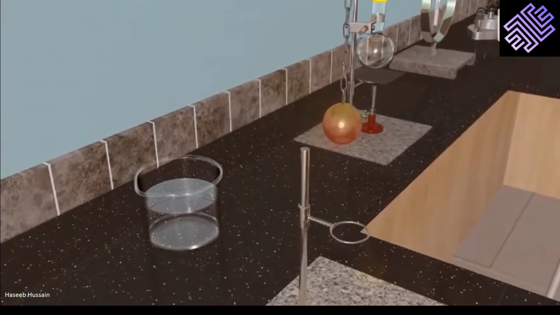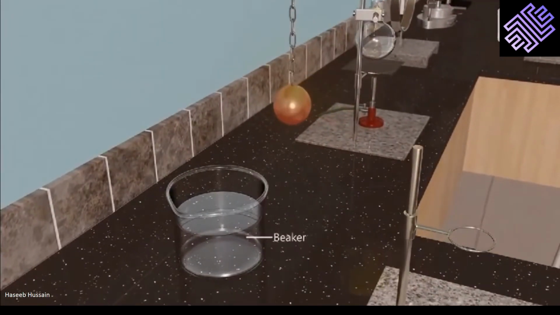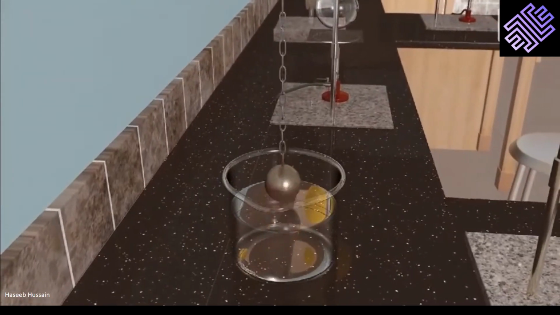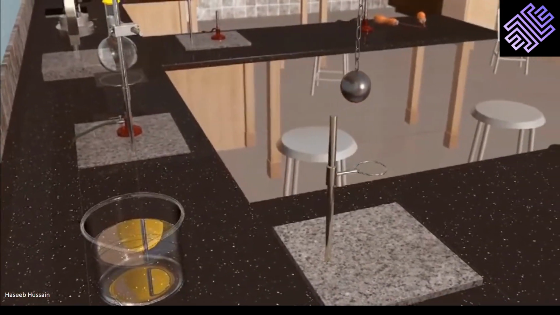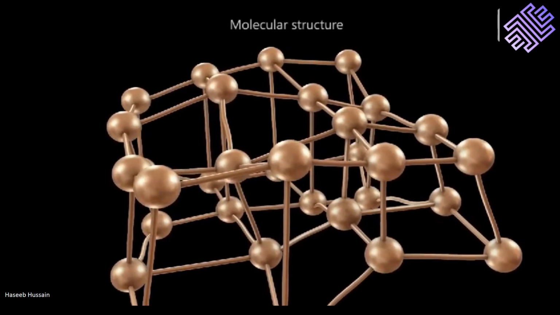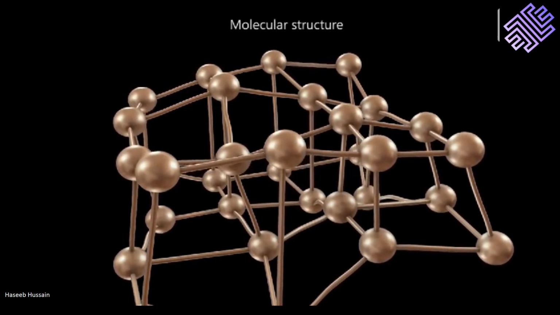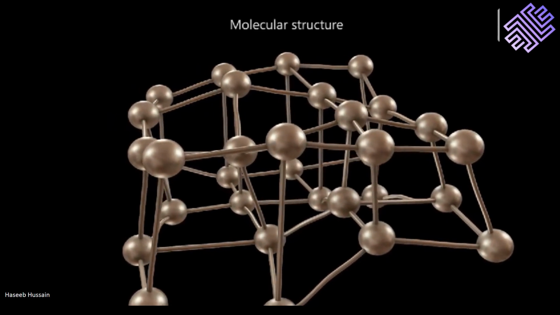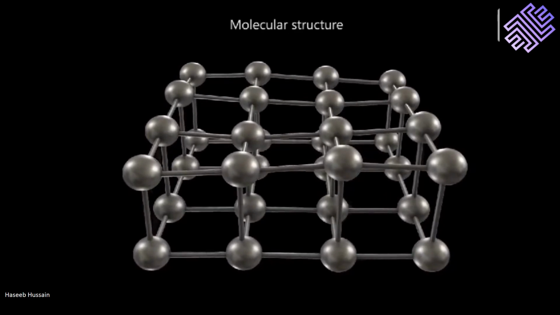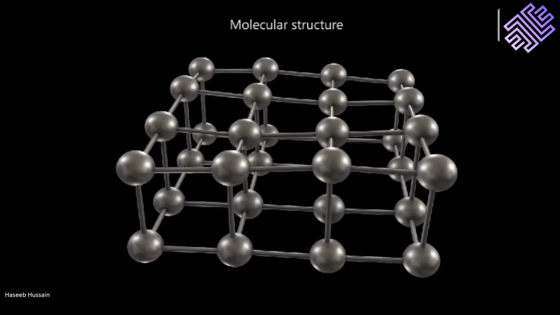Now, if we cool this red hot metallic sphere by placing it in a beaker of water, we can see that the metallic sphere can easily pass through the ring, which was not possible when it was red hot. What has happened? The energetic molecules in the red hot metal sphere lose their energy to the water molecules and are pulled back closer by the bonds holding the structure together. This is known as thermal contraction.